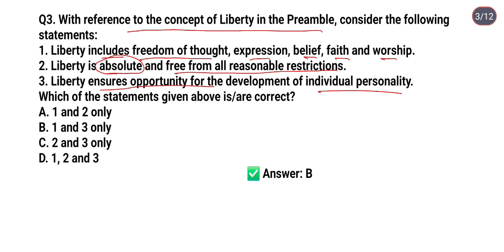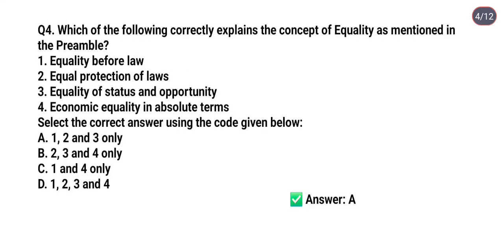Option A is 1 and 2 only, option B, 1 and 3 only, option C, 2 and 3 only, option D, 1, 2 and 3. So the correct answer is option B. It means statements first and third both are correct. So the next question is question number 4. Which of the following correctly explains the concept of equality as mentioned in the preamble?